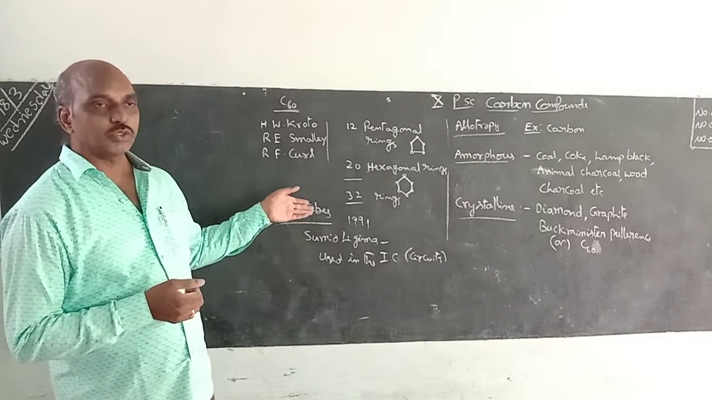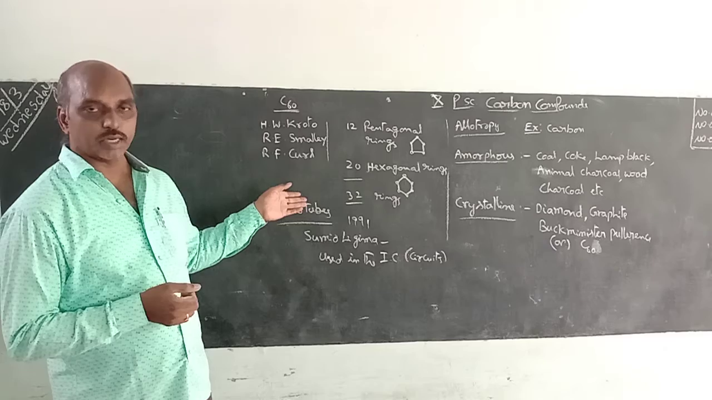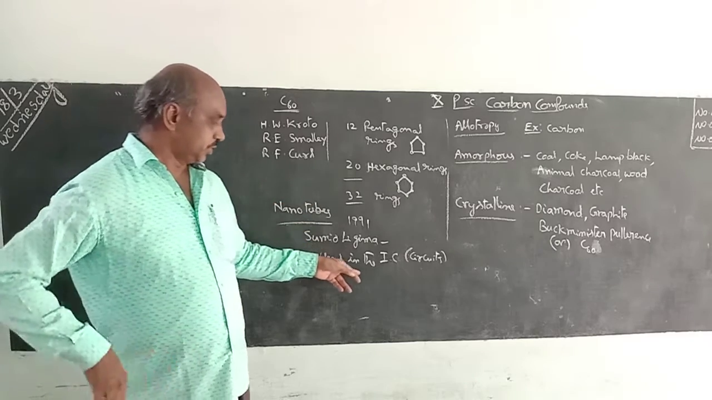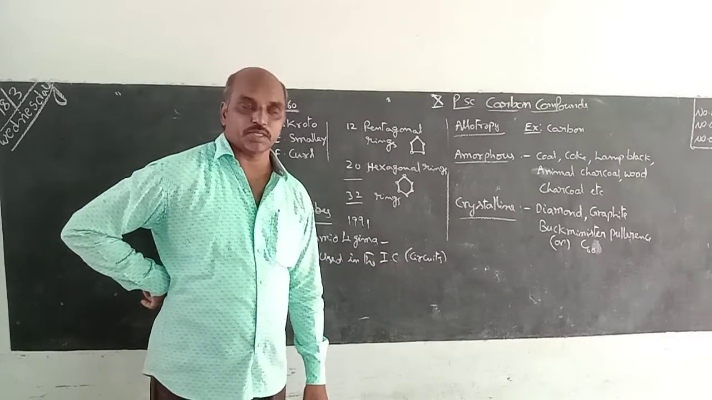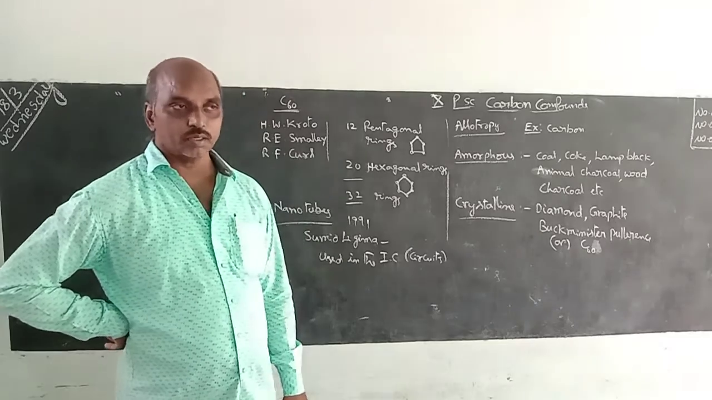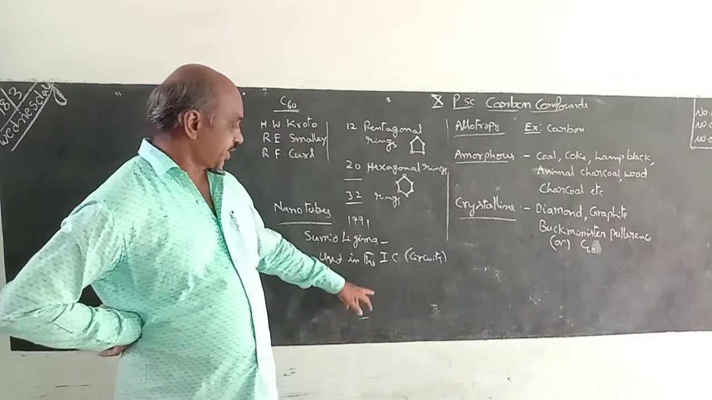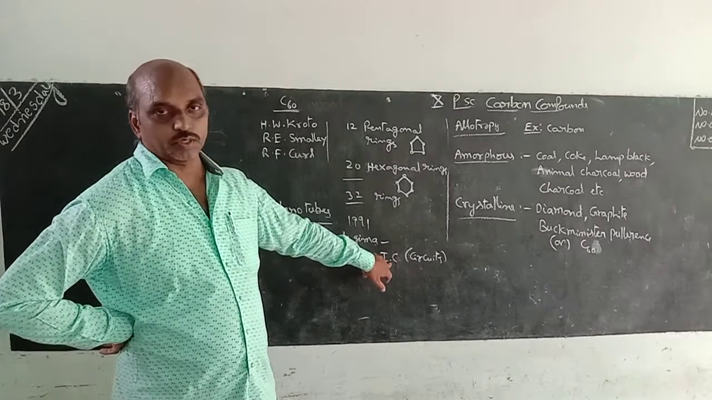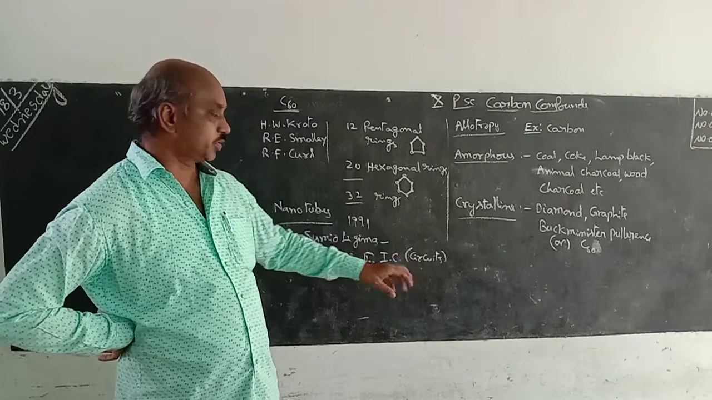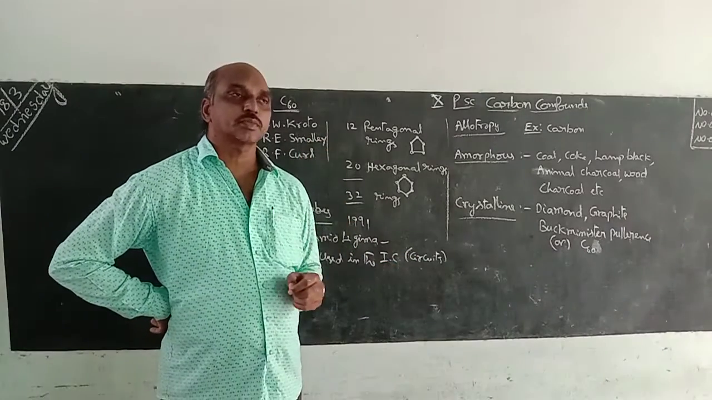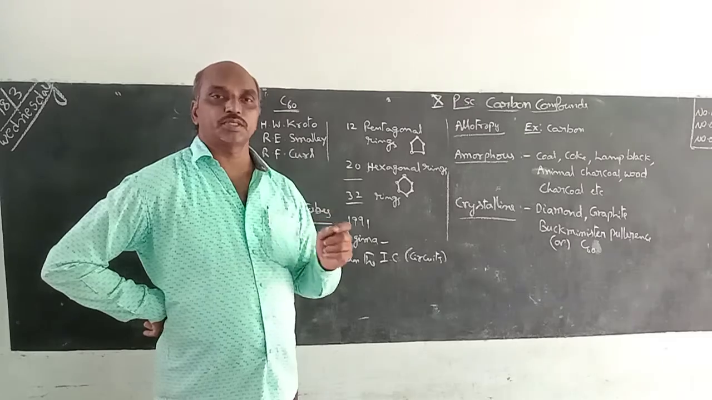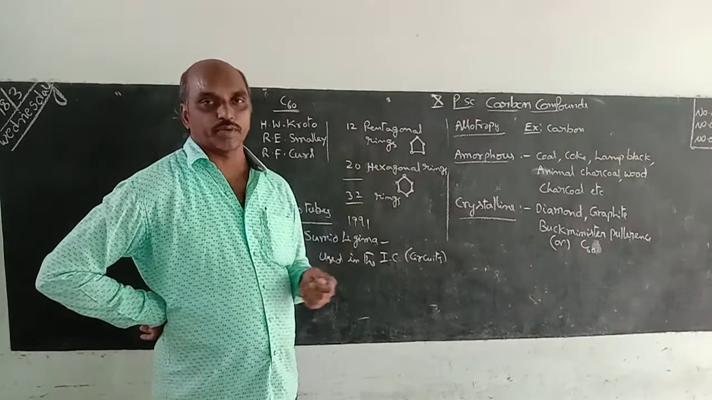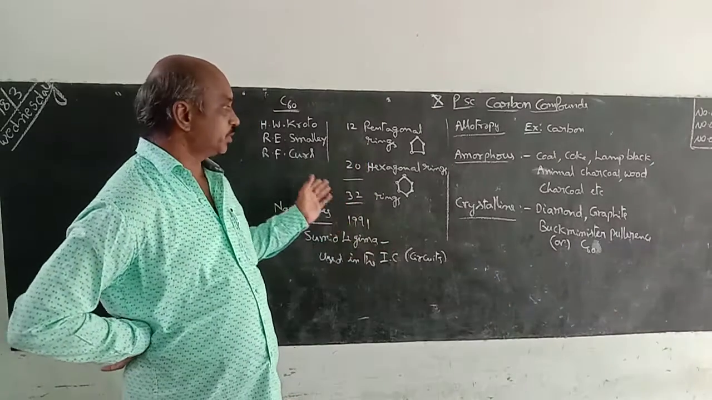What is the use or importance of nanotubes? They are used in ICs. IC means electronic circuits, nano circuits, integrated circuit chips. In these integrated circuits, the components are joined together using nanotubes instead of copper wires. And they are also used in medicine.